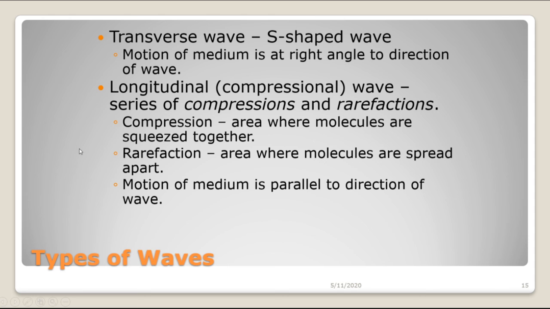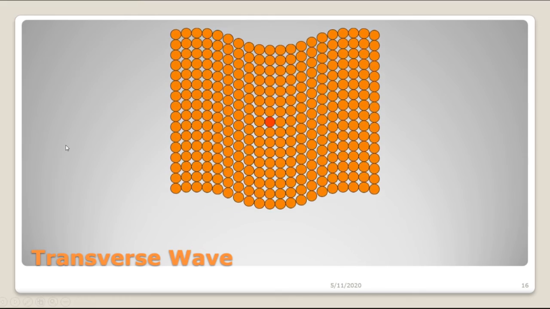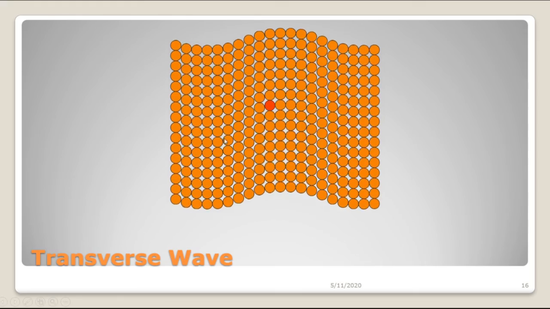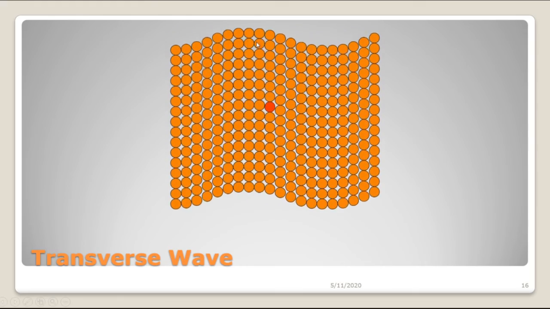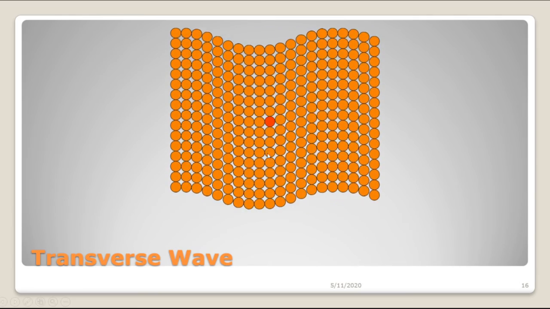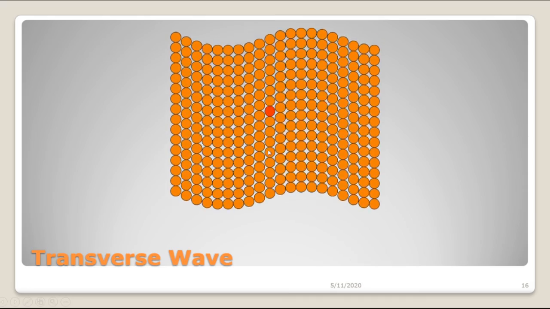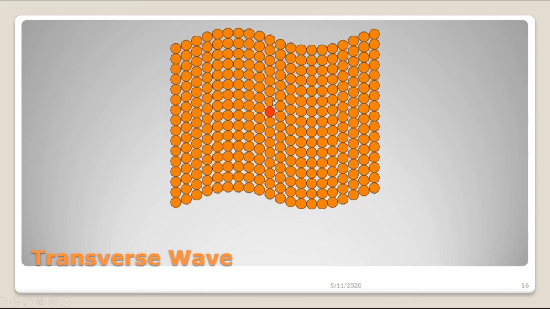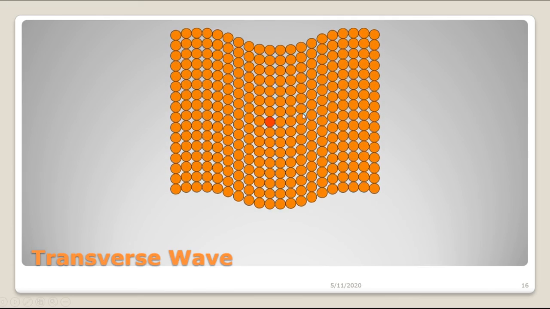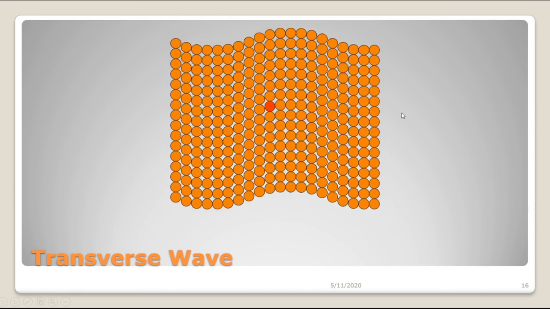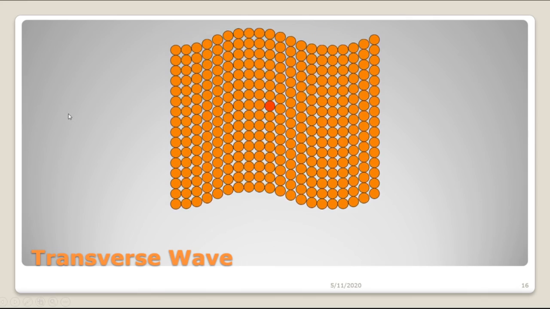So let's take a look at these two types of waves and see if we can see the difference. We will start with a transverse wave. As you look at this material, these little orange circles represent molecules of the material, and you can see that the wave is moving from left to right across the screen. But as the wave moves from left to right, the molecules move up and down. I made one of them red just so you could more easily track the motion of this particular molecule with your eye. So the wave is moving from left to right, but the molecules are moving up and down, which is at a right angle to the direction of the wave's movement. This we call a transverse wave.